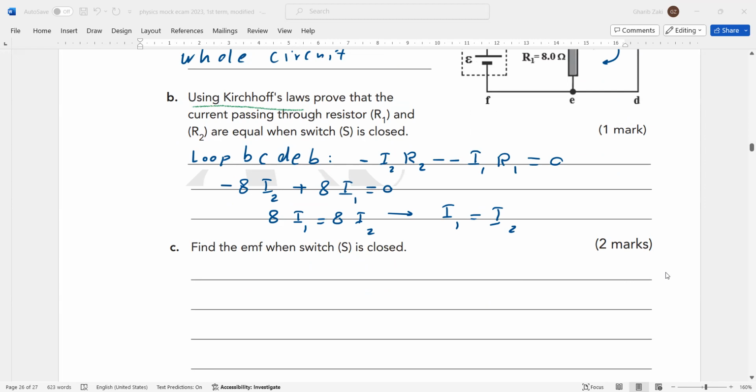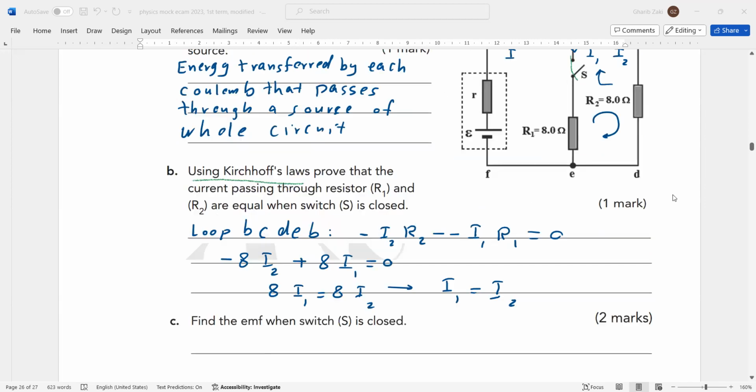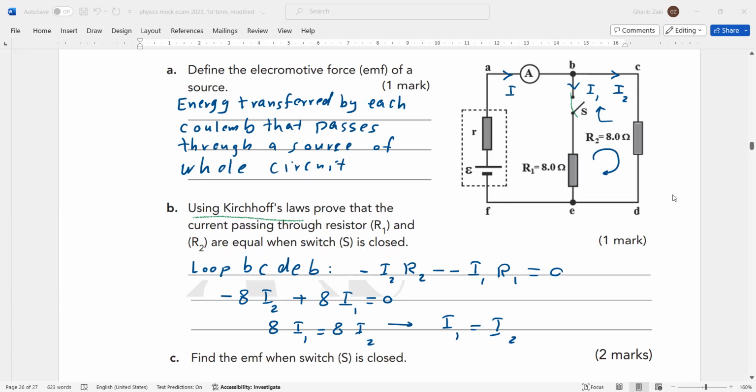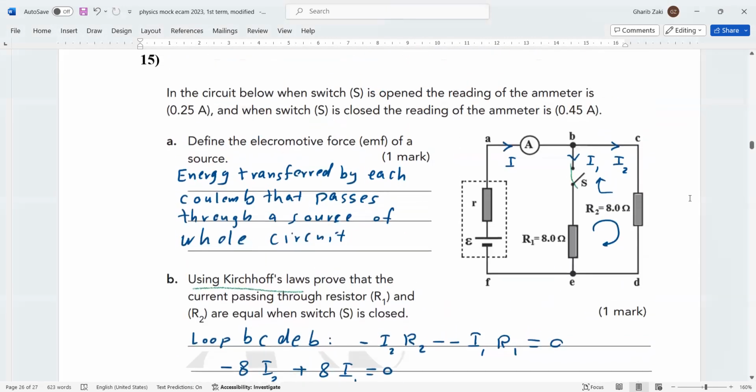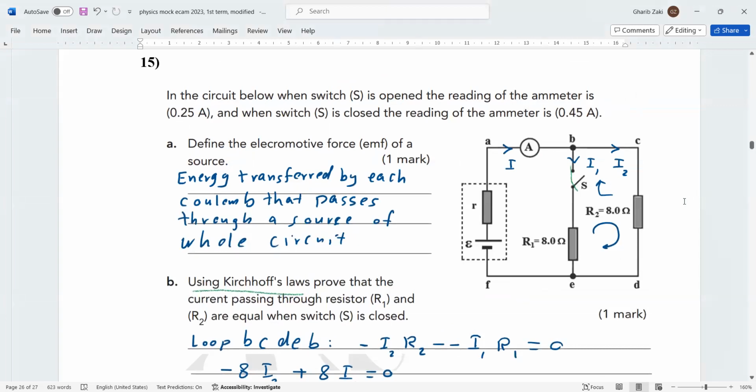Next, find the EMF when the switch is closed. Now, first of all, when the switch is open, what will happen here? This is the first part. When S is open, we just have one resistor and one EMF.